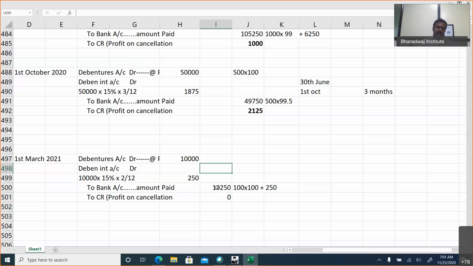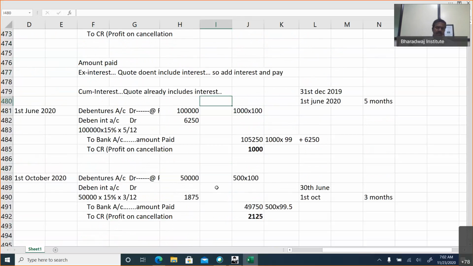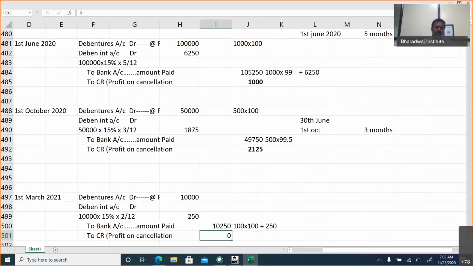So when debentures are purchased and cancelled, these are the journal entries we pass. Debentures account debit, debenture interest account debit to bank account for the amount paid. Balancing figure goes to profit on cancellation. Three things you have to mind. One, debentures are always debited or credited at face value, the nominal value of the loan.